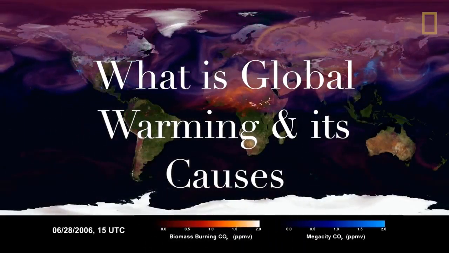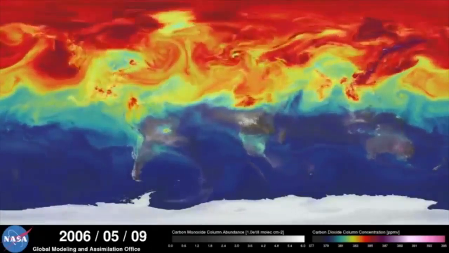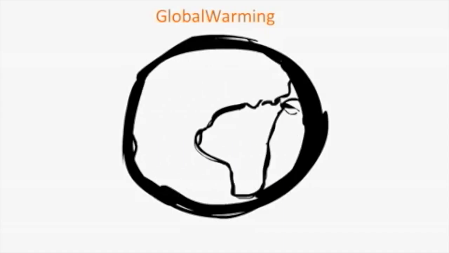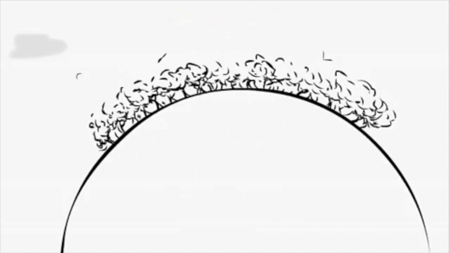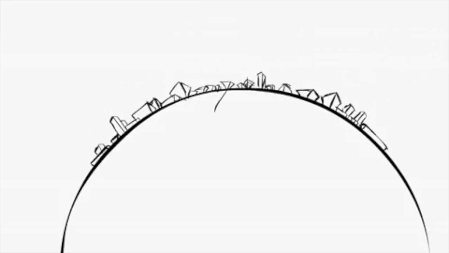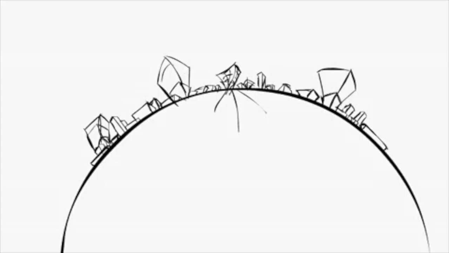What is global warming? Global warming is the warming of the oceans, land masses, and the atmosphere of Earth. It is caused by the rapid growth of the human population. We have created extreme amounts of carbon dioxide, nitrogen compounds, and sulfur compounds that have increased global warming. Fossil fuel combustion has been a major source of climate change.